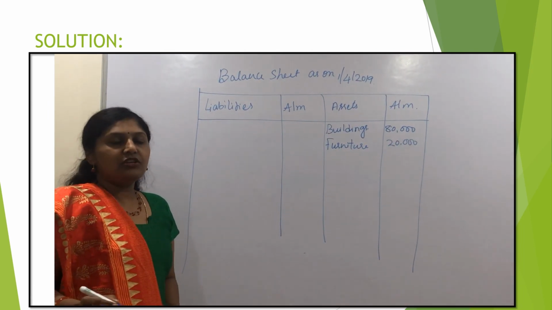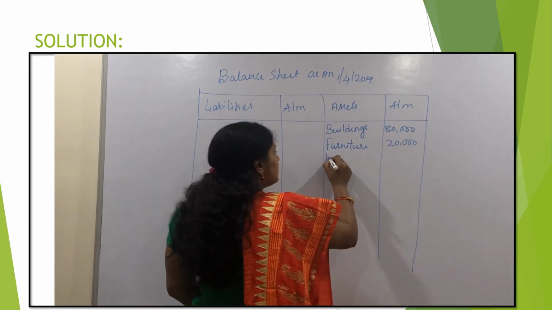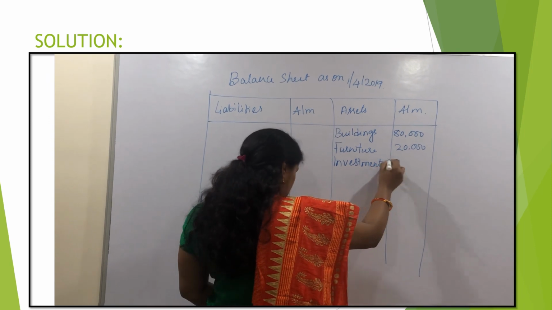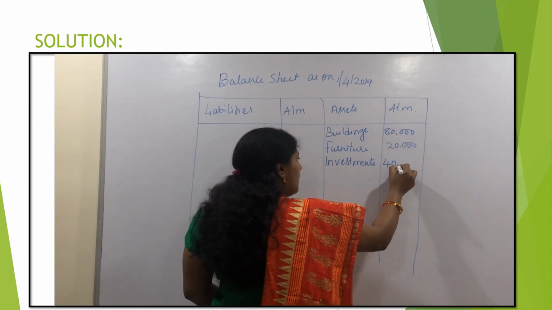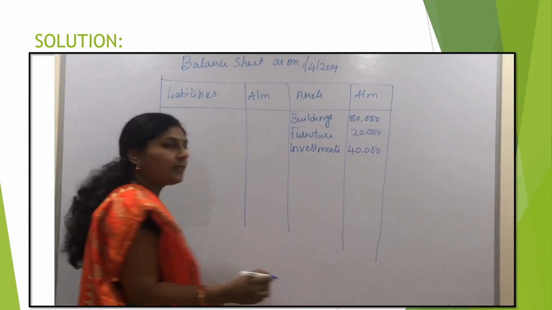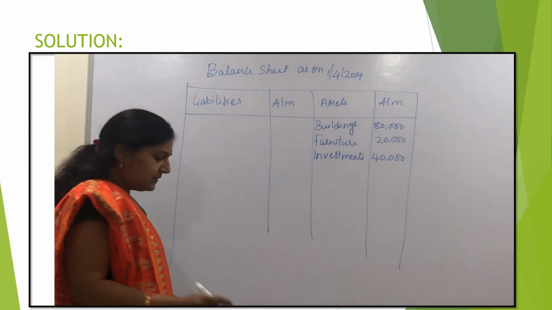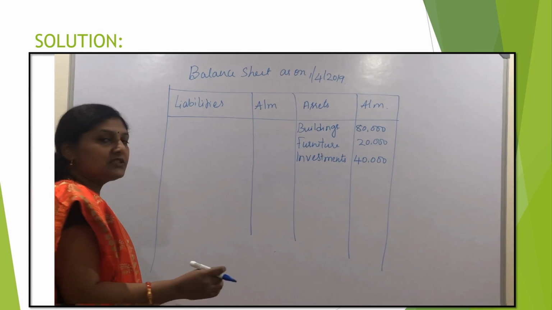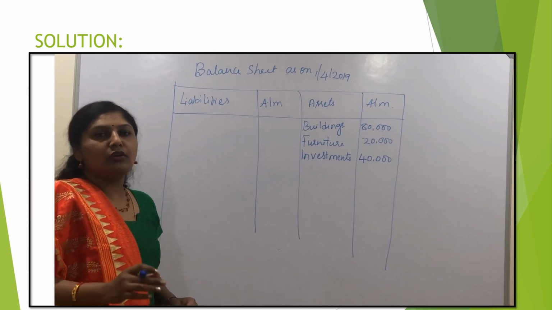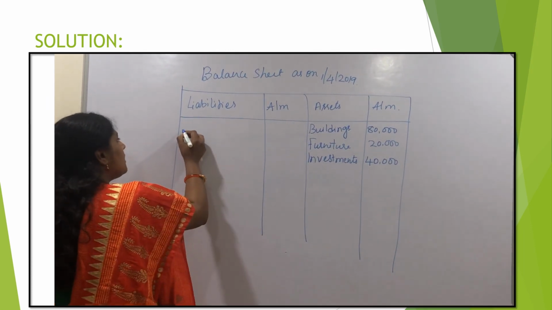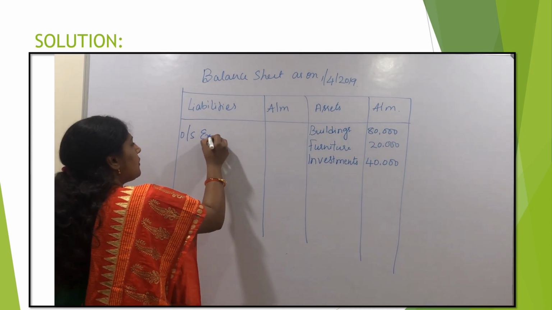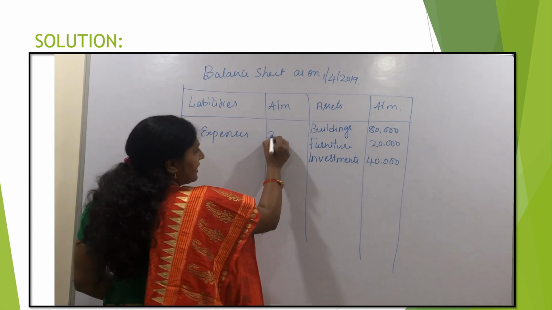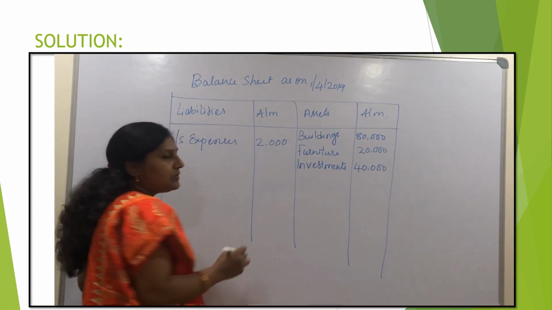After the furniture, the next asset is investments, and the value of investment is 40,000. After the investment, we find outstanding expenses in the problem. Outstanding expenses, as I already told you, is a current liability. We consider it below the liability side, and the value of outstanding expenses is 2000 rupees.